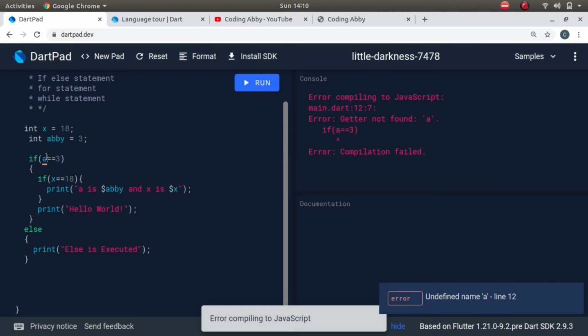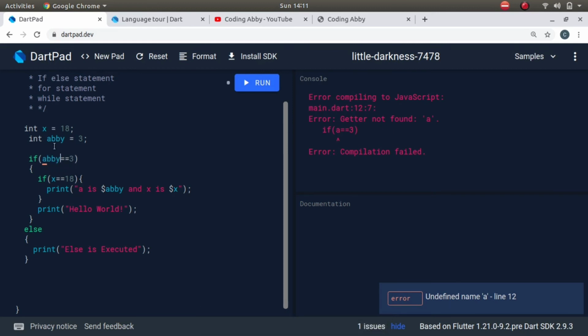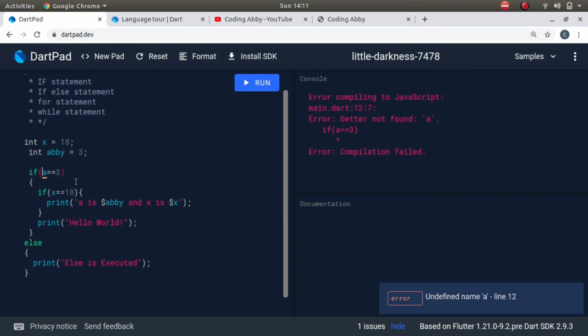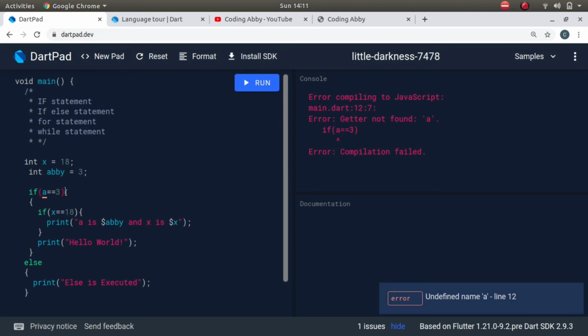Oh sorry, again see it, it's like this. A is a variable. We are telling the compiler that this a is a variable, but it cannot find a anywhere above or anywhere below. It cannot traverse below unless and until this line has been traversed. So anywhere up this statement there is no a declared. That's why it is giving an error, undefined name a, because it doesn't know what a exactly is. It knows what Abby is, it knows what x is. So let me write Abby here too. Okay, so now it will give the output.